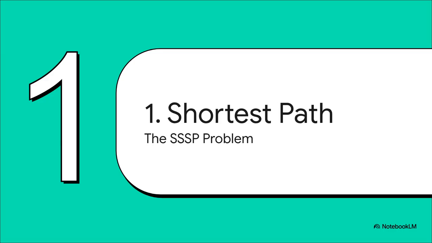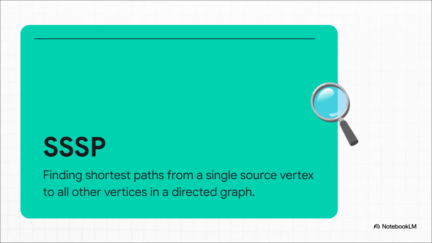Section 1. The shortest path problem. Before we can break the algorithm, we gotta understand the SSSP, or the single source shortest path problem. Imagine a map of a city with one-way streets. In graph theory, we call that a directed graph. Now, those streets have varying lengths or traffic times, which we call non-negative real edge weights. Your goal? Find the absolute shortest travel time from your starting point, the single source, to every single other intersection or vertex in that city.